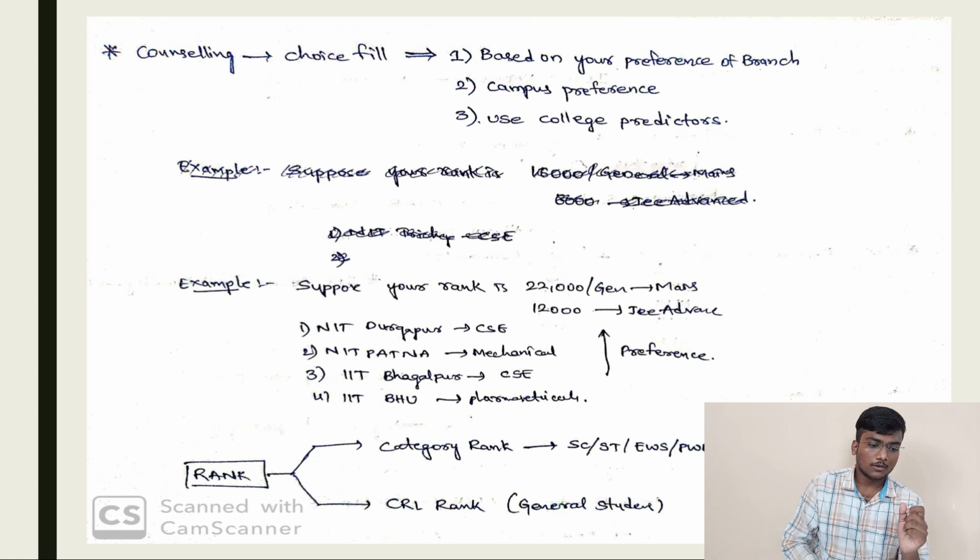For example, your rank is 22,000 in general category Mains and 12,000 in JEE Advanced. First, if your preference should be IIT BHU Pharmaceuticals in the 4th place, in the 3rd place IIT Bhagalpur CSE, in the 2nd place NIT Patna Mechanical, and in 1st place NIT Durgapur CSE. That will be the preference order. It is just an example.